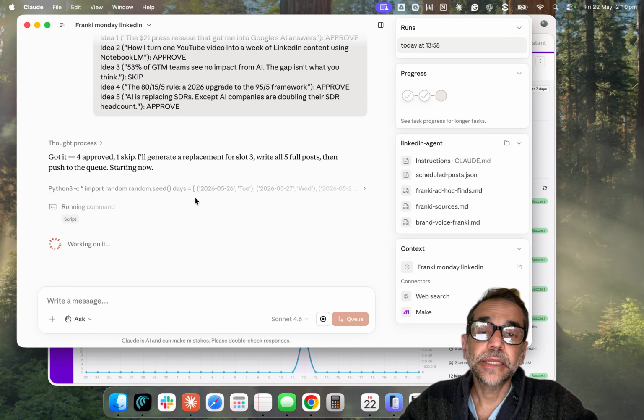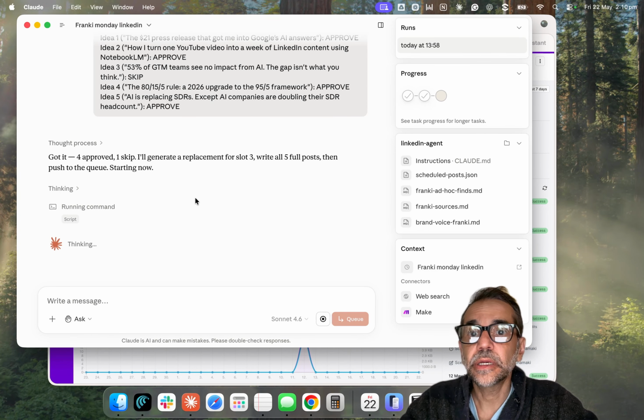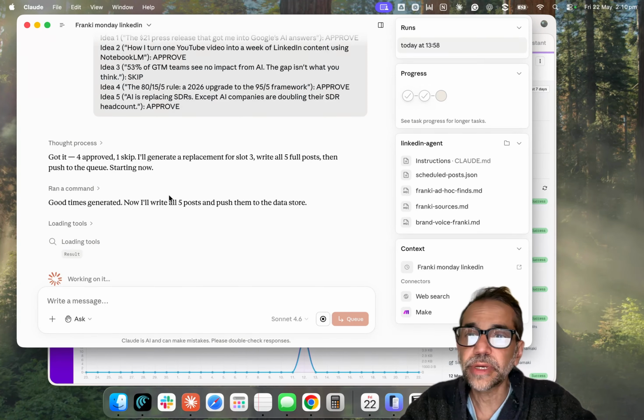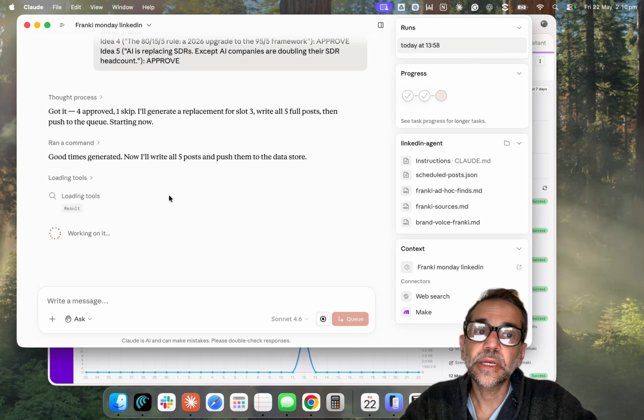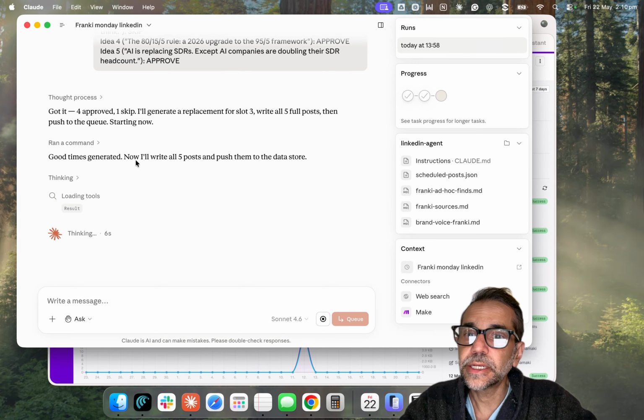Again, it's part of the instructions: I wanted 5 ideas across the week, so once per week. So it's going to generate a new idea for me, so I can look at that and see what happens. Good, it's now generated 5 posts and pushed them to the data source. So it's pushed them.